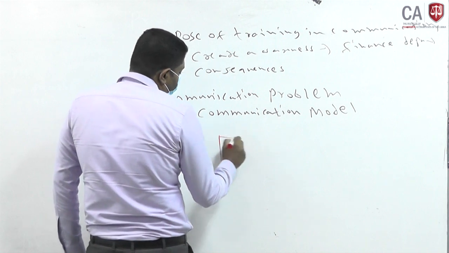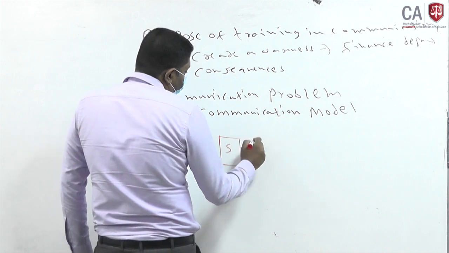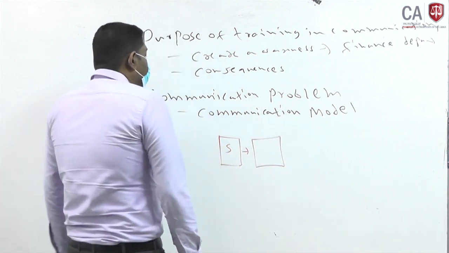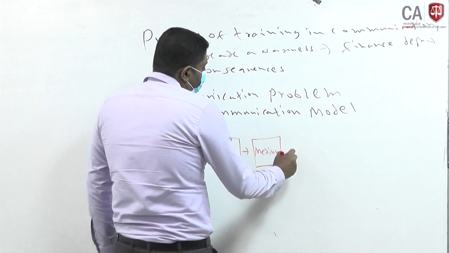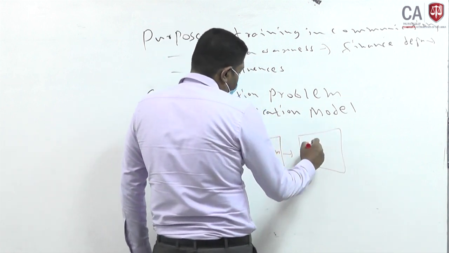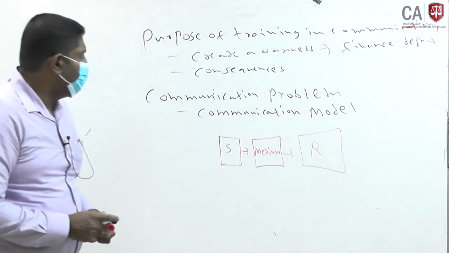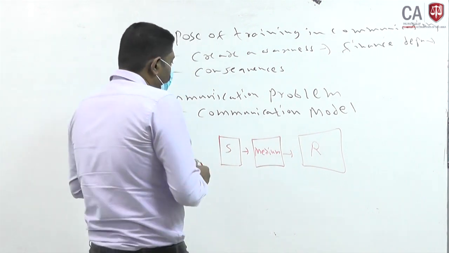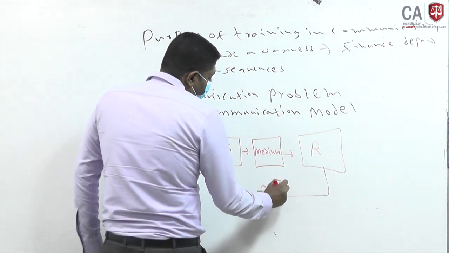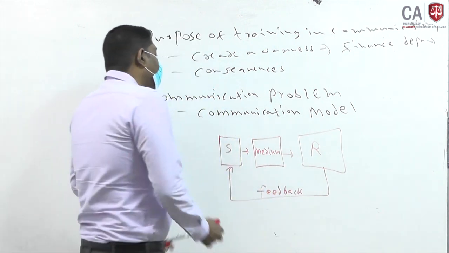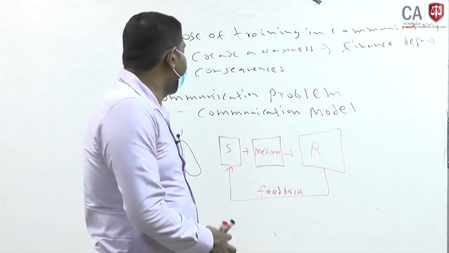If I take a very simple one, you have a sender, you use a medium, then you have a receiver. Sender, medium, receiver, then feedback is given by the receiver to the sender.